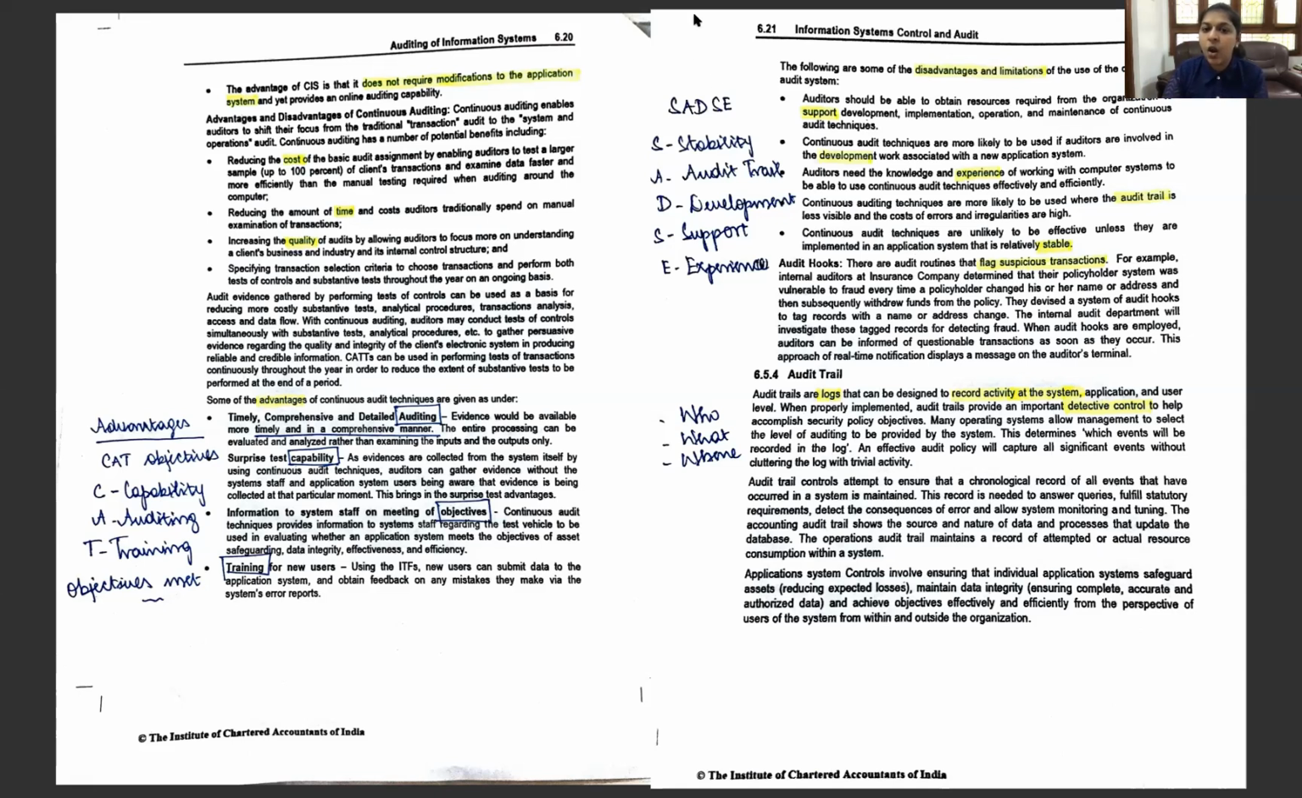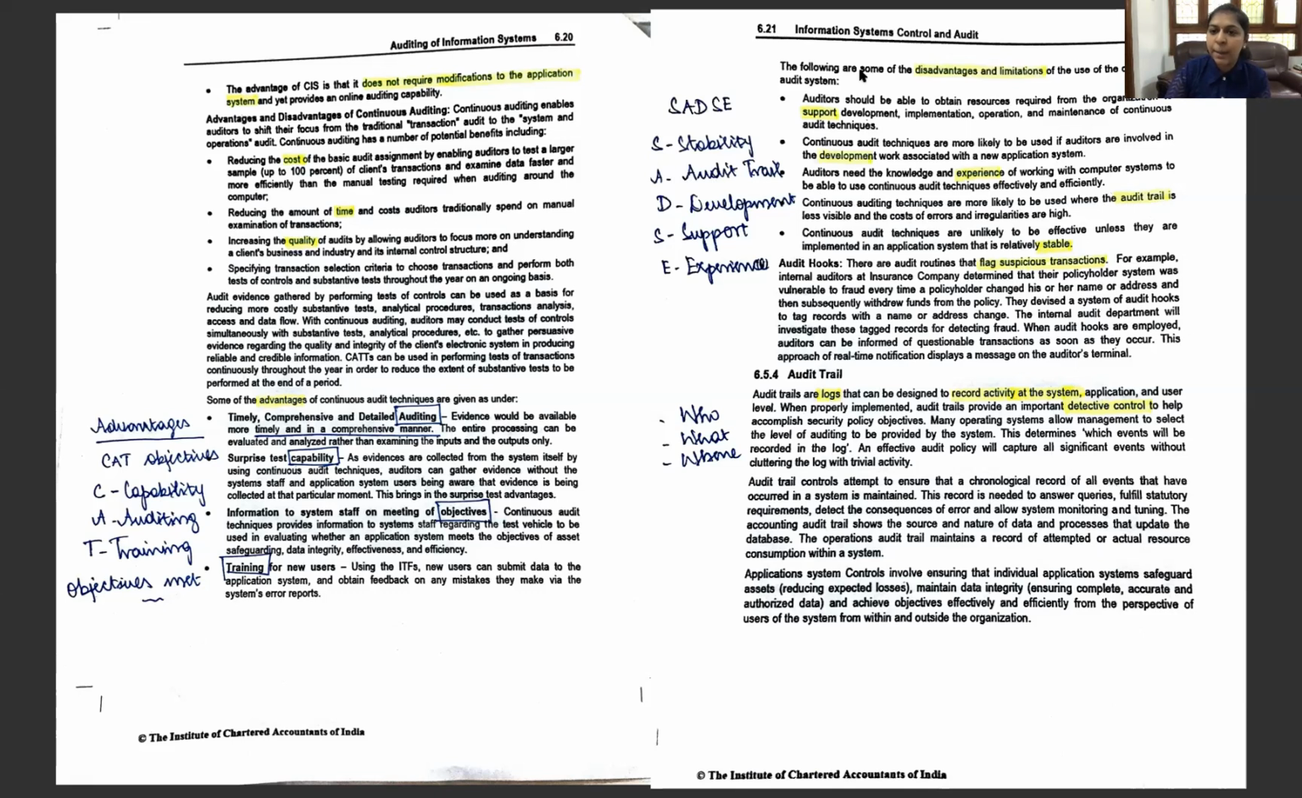Next is our audit trail. We all know there is going to be no audit trail or less audit trail, or the audit trail is going to exist only for a limited time. So continuous audit techniques are likely to be used when the audit trail is less visible and the cost of errors and irregularities are high. So CAT techniques will be used when the audit trail is less or the cost of errors or irregularities are high. This is yet another disadvantage.